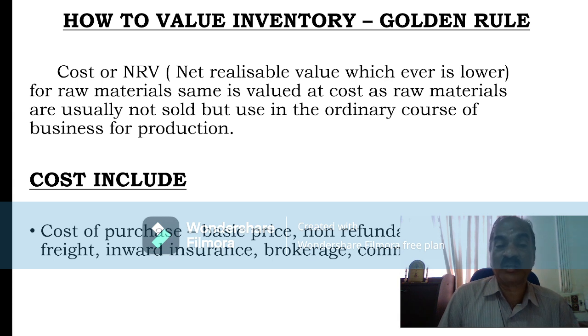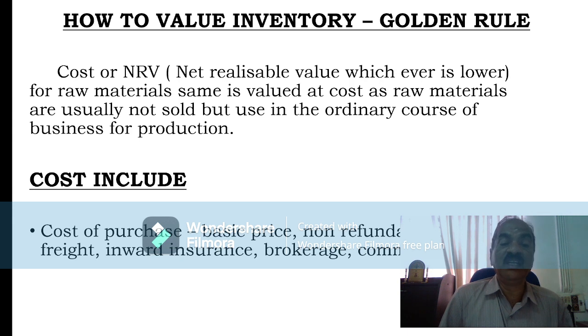Very important to note. Cost of purchase means so many items are included in the cost of purchase. Basic price, that will be the basic price of an item. Along with that, several taxes, duties, etc. will be there. That will be added if they are non-refundable. Taxes and duties for which a refund credit is obtained, input credit is obtained, GST input credit, will not be added with the price because that is being refunded.